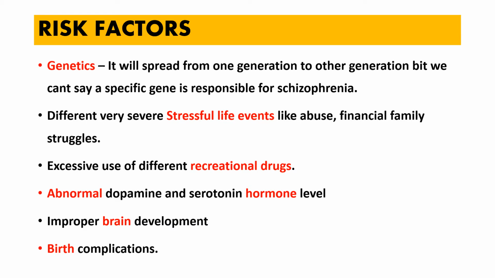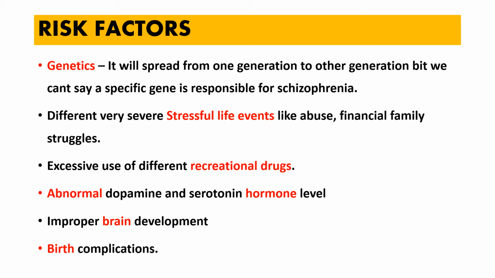Another two factors are improper brain development and birth complications. The brain needs to develop in the proper way. There are proper milestones for brain development also. If it is developing properly, there won't be much chance of different kinds of mental and physical problems. Sometimes improper brain development may lead to schizophrenia, but not all people with improper brain development will show the symptoms of schizophrenia.